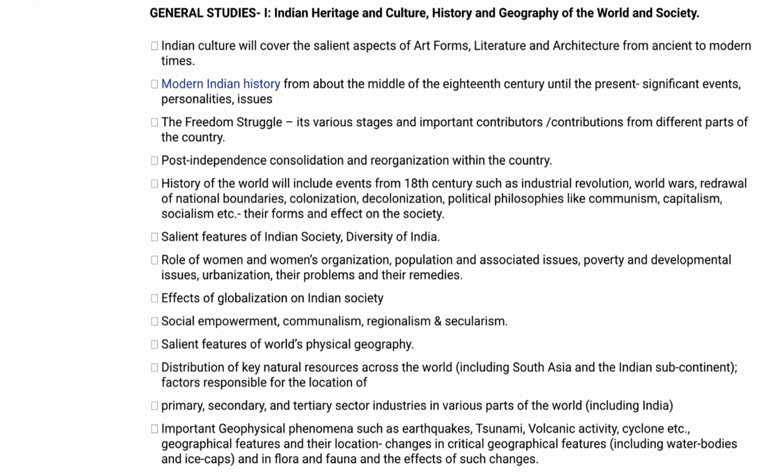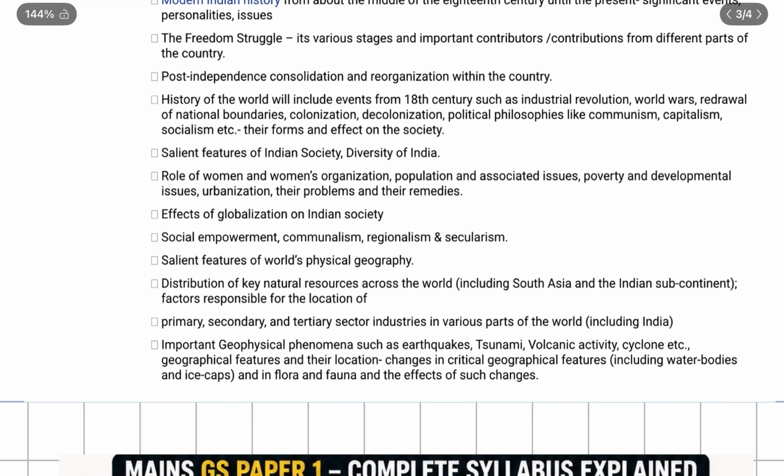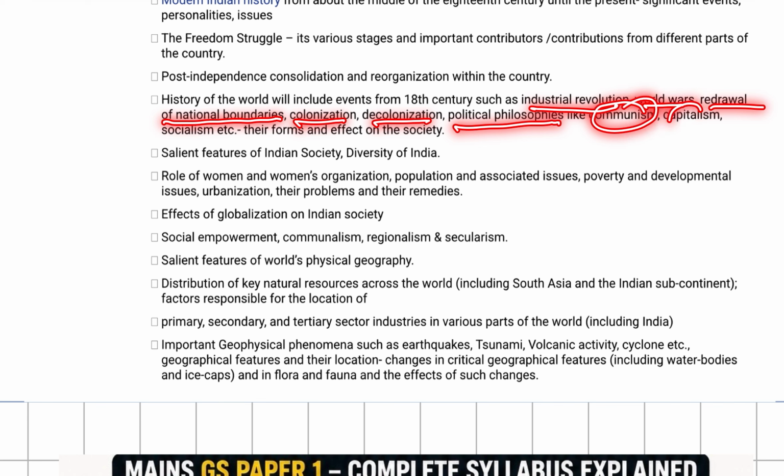The freedom struggle, its various stages and important contributions from different parts of the country, post-independence consolidation and reorganization within the country. History of the world will include events from the 18th century such as Industrial Revolution, World Wars, redrawal of national boundaries, colonization, decolonization, political philosophies like communism, capitalism, socialism, etc., their forms and effects on the society.